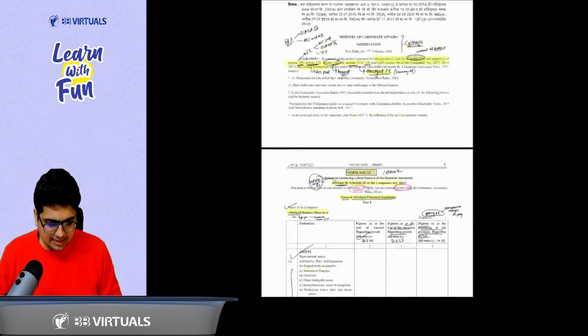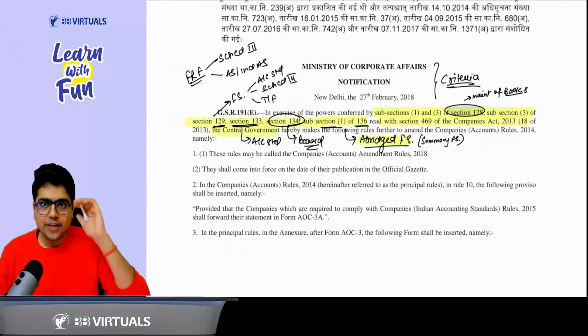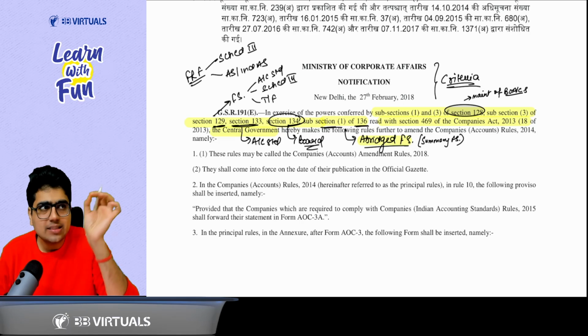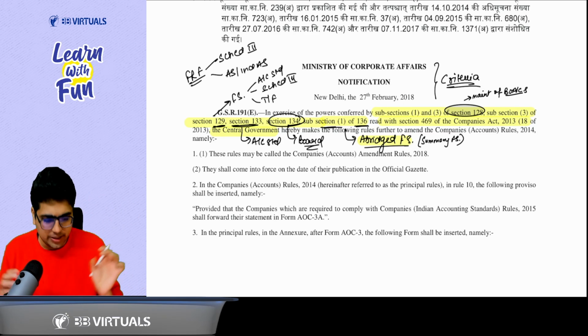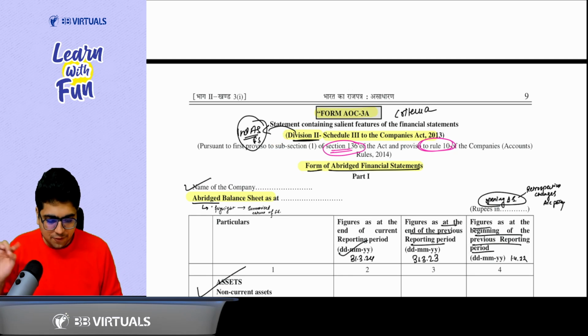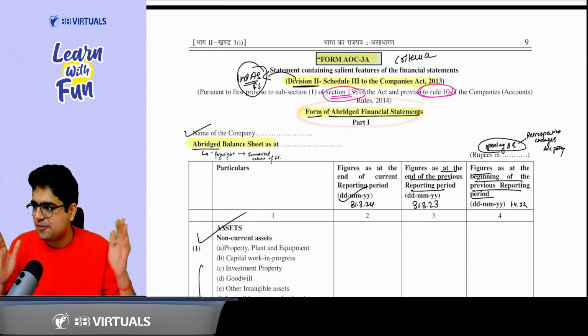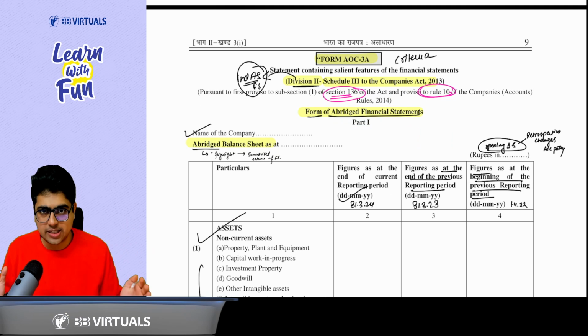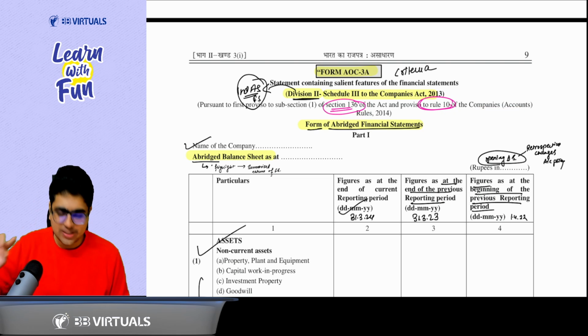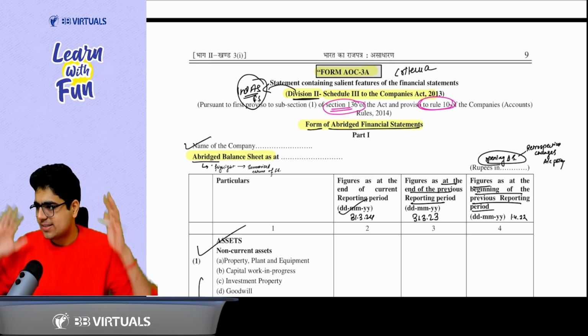We discussed in this example also that in case of India, for the companies who prepare their financial statements as per AS or Ind AS, the word used is not summary financial statement, the word used is abridged financial statements. For the companies which comply with Ind AS, the format for these abridged financial statements has been prescribed by the Companies Act 2013 pursuant to section 136 read with rule 10 of the Companies (Accounts) Rules 2014. Maybe you have done this in your CA Intermediate.